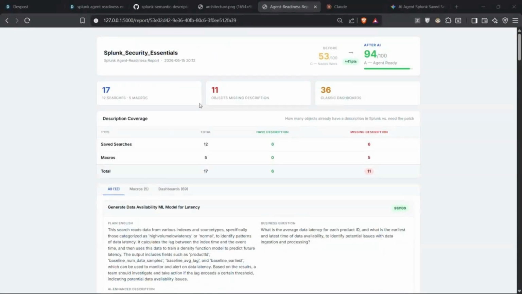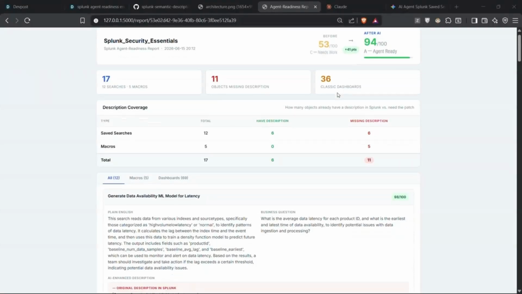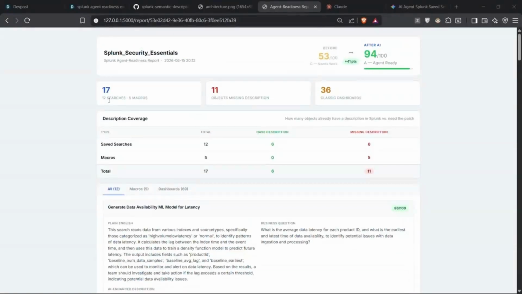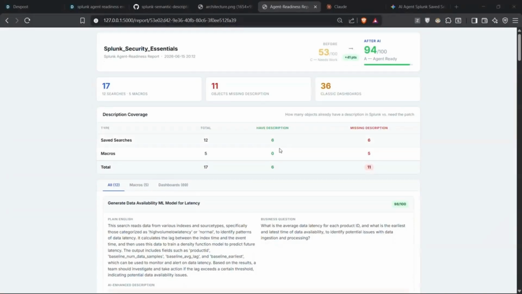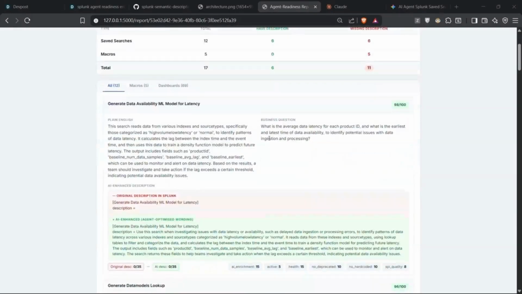So this is the report produced by our tool. The score is generated based on how many saved searches have inbuilt descriptions, and it also shows how many saved searches and macros are present in the app, and the number of dashboards present in the app.